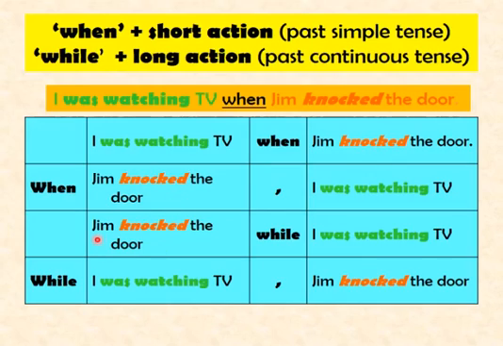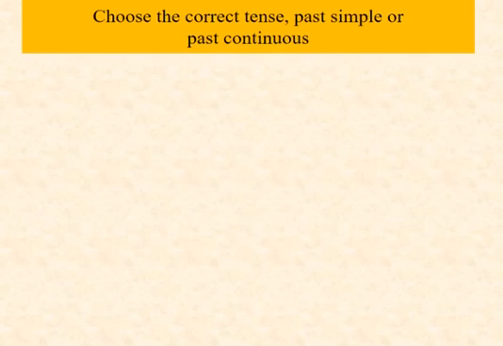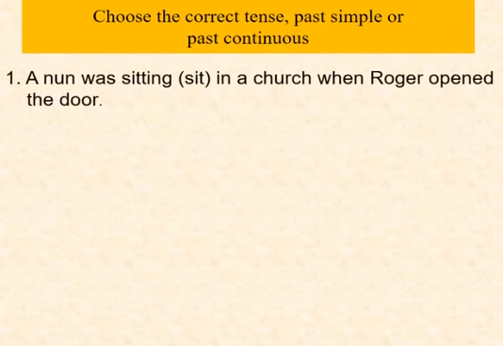And see this? Jim knocked the door while I was watching TV. So while is used for a longer action. Please remember this. While I was watching TV, comma, Jim knocked the door. You see, a longer action and a shorter action. You have to keep this rule in your mind. Now, you have to choose the correct tense, past simple or past continuous.